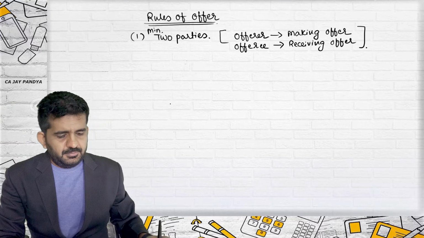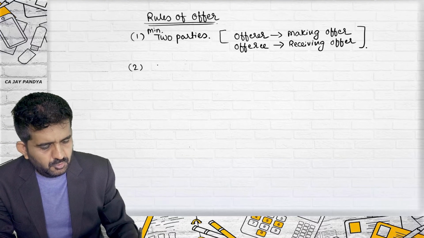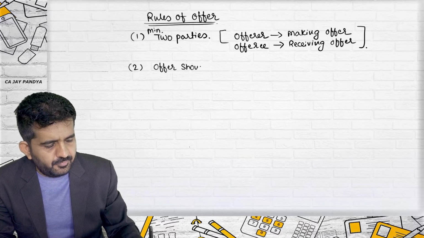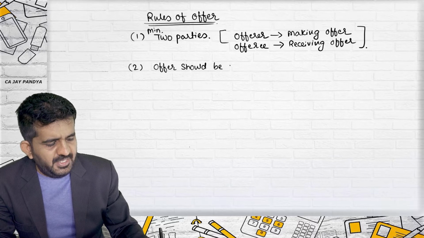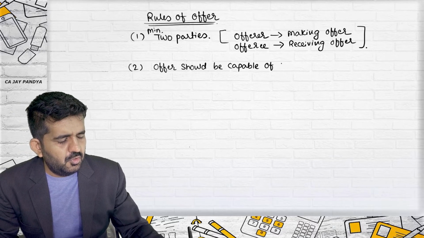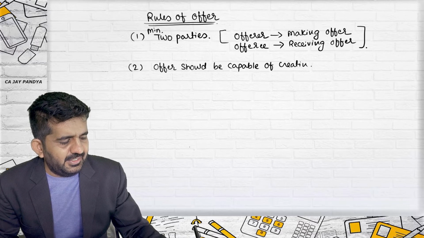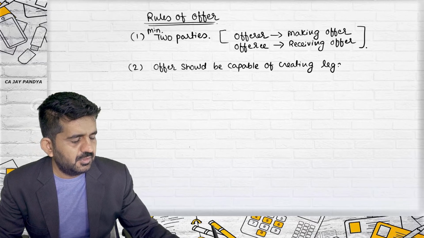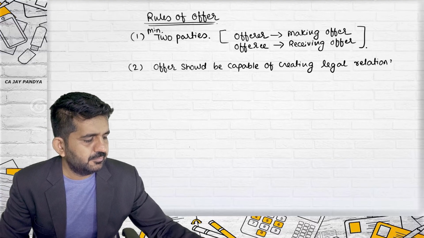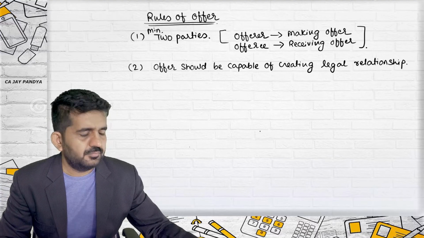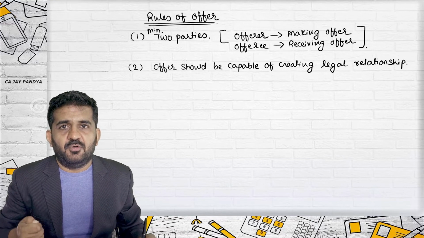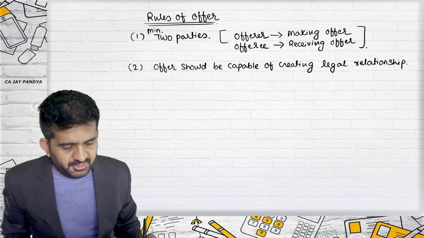Number 2 is offer should be capable of creating legal relationship. Offer should be capable of creating legal relationship.